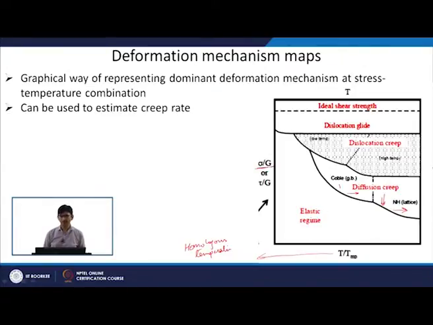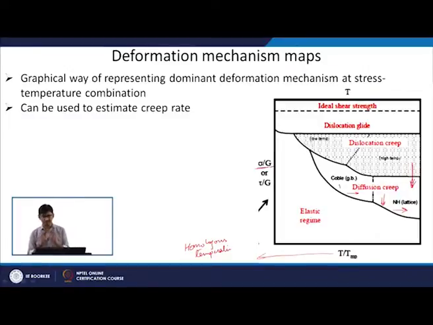At high temperature also it will be dominating, but it will go towards the lower temperature too. Only when you reduce the stress at high temperature will Nabarro-Herring creep start dominating. So, if you see here, as I am reducing the stress at the same temperature, instead of dislocation creep I start having diffusional creep.